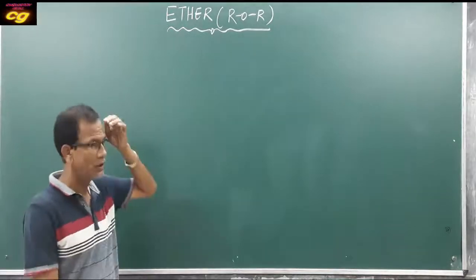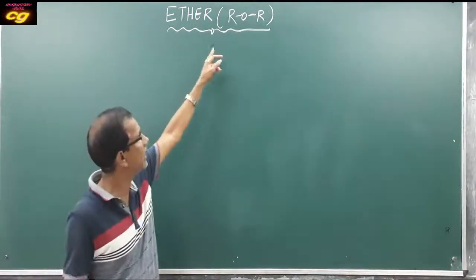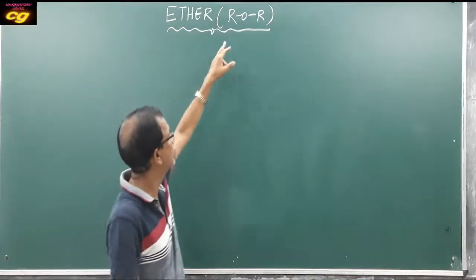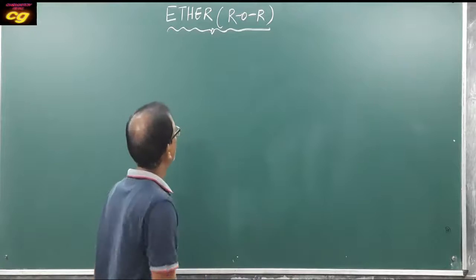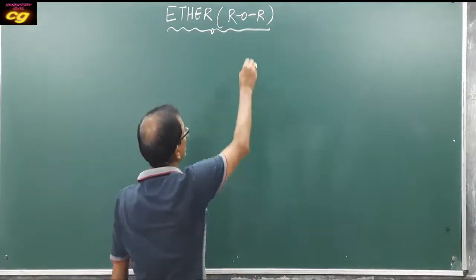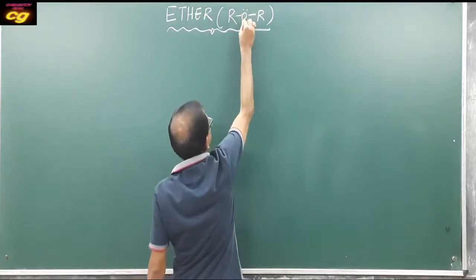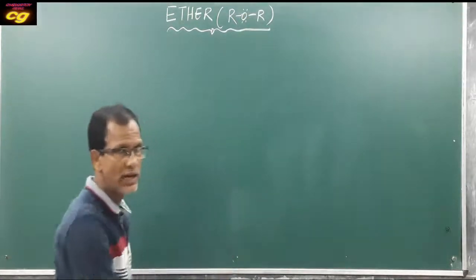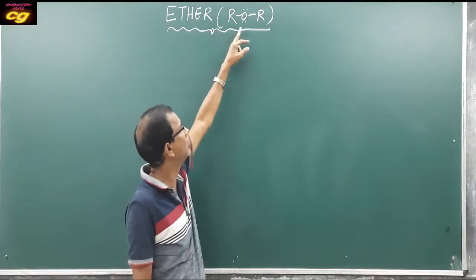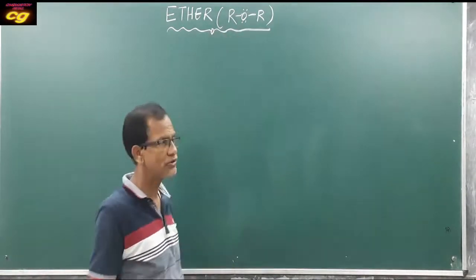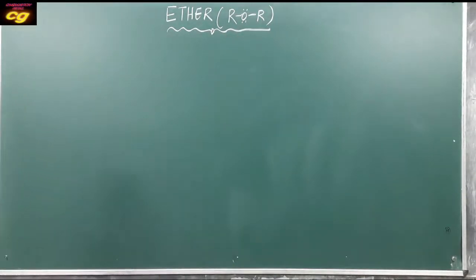Ether in general has the formula ROR, that is, two alkyl groups attached to oxygen. Oxygen contains two lone pairs, so with two lone pairs and two bonded atoms, ether has a bent shape, and the hybridization is sp3.